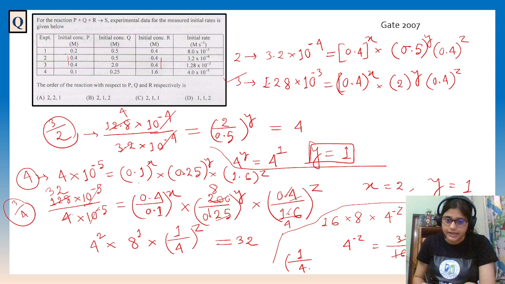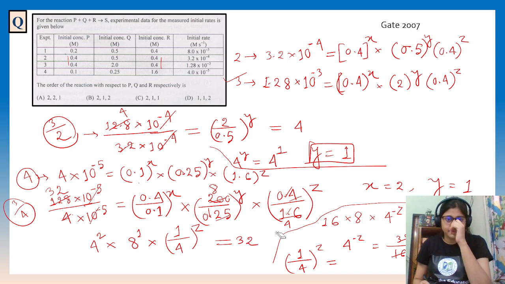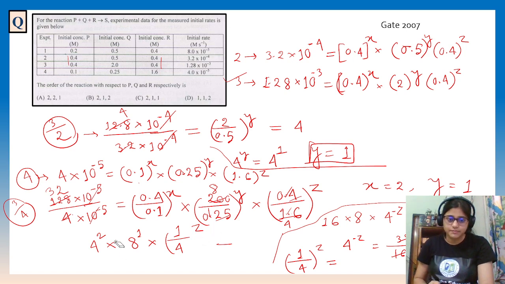Again, I am writing like that, 1 by 4 to the power z equals to, okay. So I think I have to remove this part. I think you have to write it down. Please pause it and write it down, okay. I am removing this part.